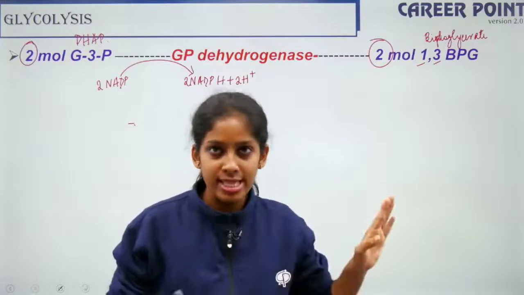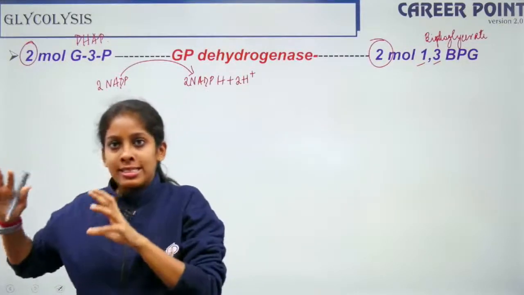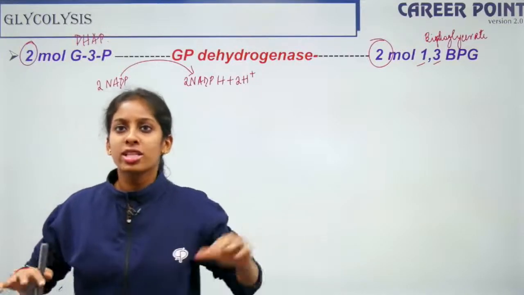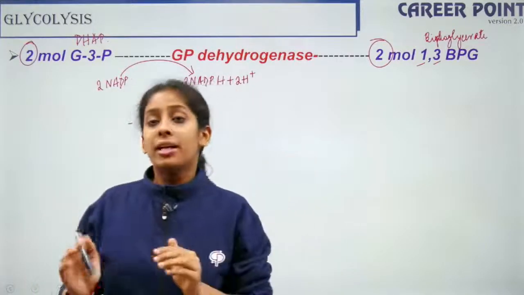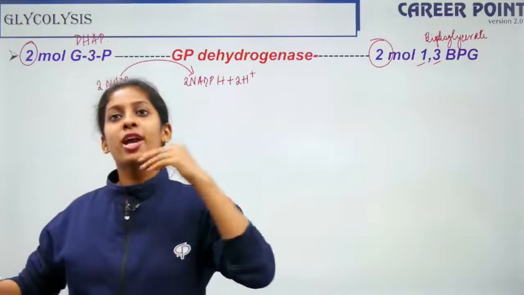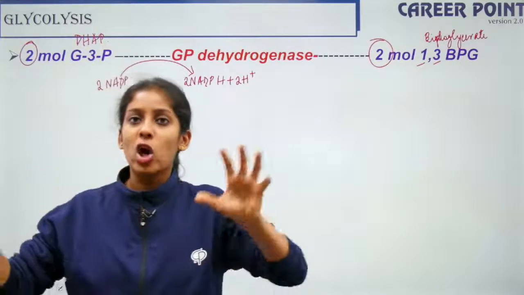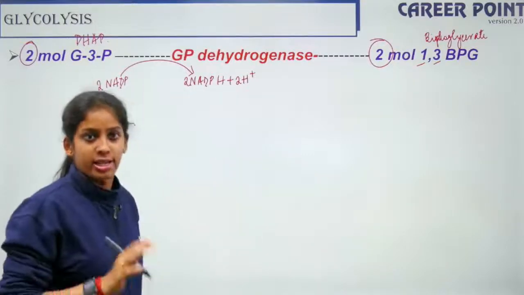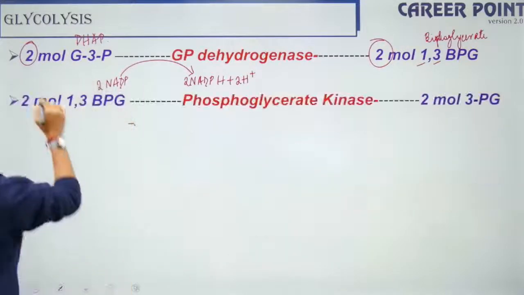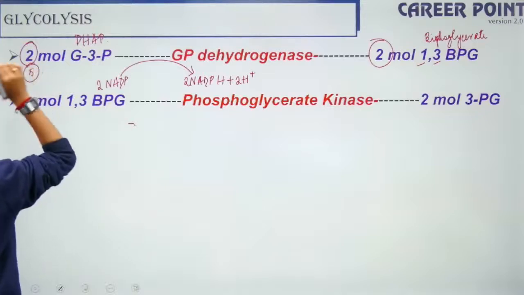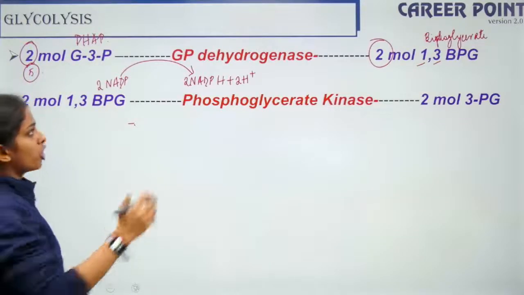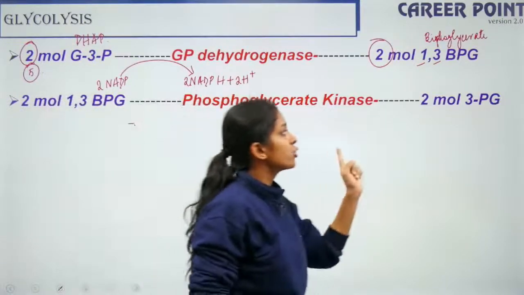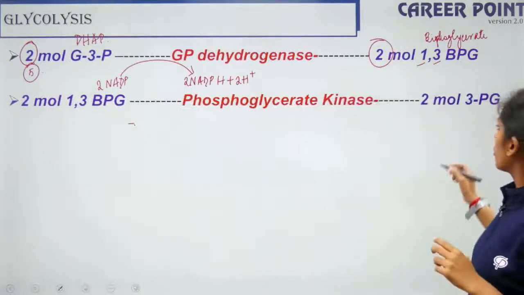So with fructose 6-phosphate and glucose 6-phosphate, it was very easy. But here glyceraldehyde 3-phosphate to 1,3-bisphosphoglycerate, the configuration changes, so the enzyme is dehydrogenase. Fine. So this is our step 5. So step 6, 2 molecules of 1,3-bisphosphoglycerate gets converted into 2 molecules of 3-phosphoglycerate.